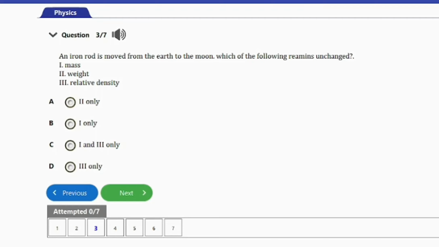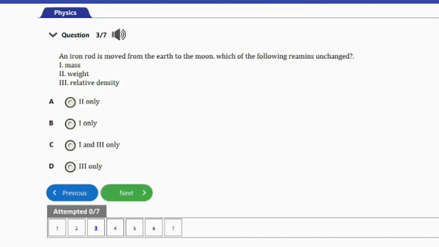The answer to this question is option C, I and III only. If an iron rod is moved from the Earth to the moon, the parameters that will remain unchanged are mass and relative density. The weight is affected by the acceleration due to gravity. So that's it for this question.